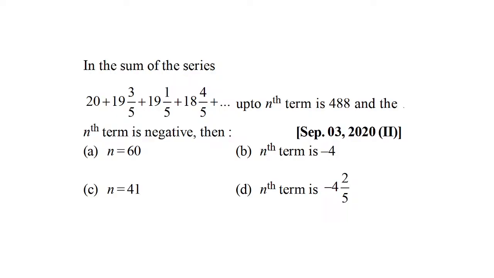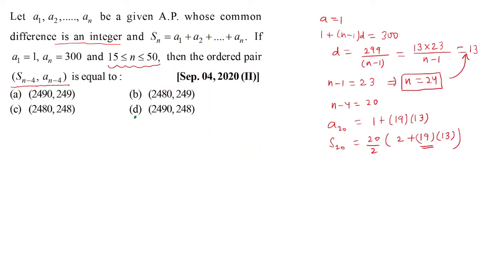So just to help Archu and others, regarding how we got n, let me explain. Archu, I suppose you are clear that first term is 1. So a is indeed 1. What about nth term, an? It is 300. So a plus n minus 1 d is 300. So that makes d to be 300 minus 1, which is 299, divided by n minus 1. Now mind it, the common difference d is supposed to be an integer. So that means n minus 1 should completely divide 299 to give you an integer.